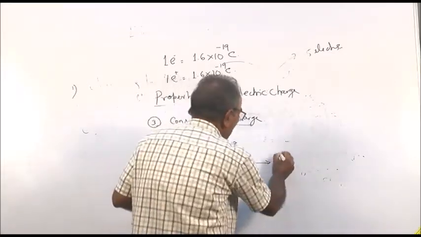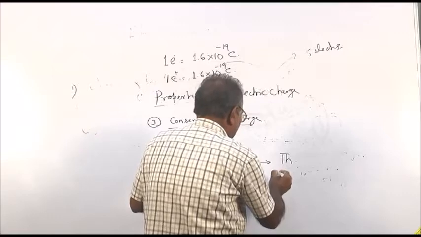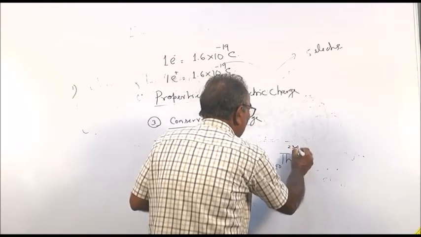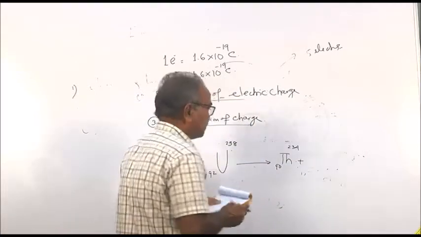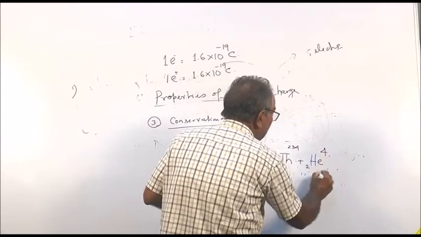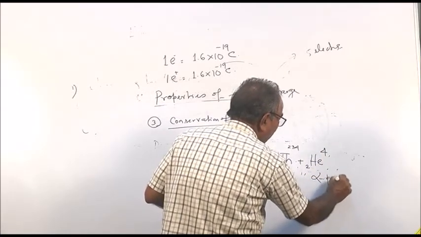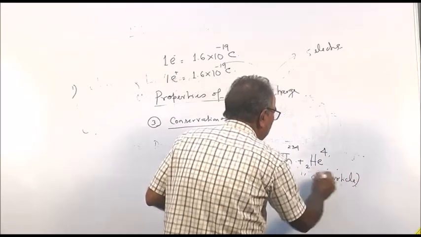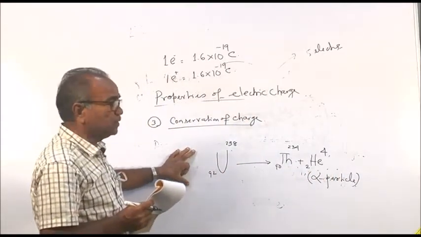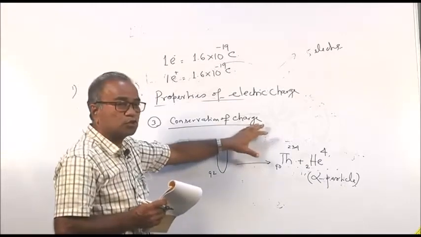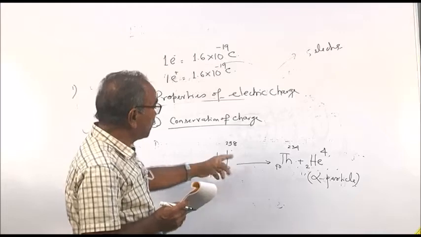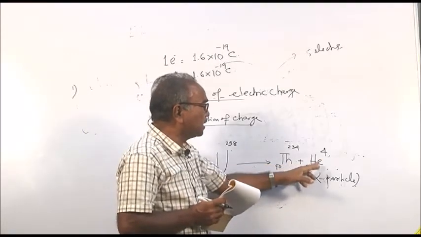thorium, that is 90, 234, with emission of an alpha particle, a helium nucleus. This is the alpha particle. In this radioactive decay, conservation of charge also holds good, because uranium when it decays gives rise to thorium and an alpha particle.